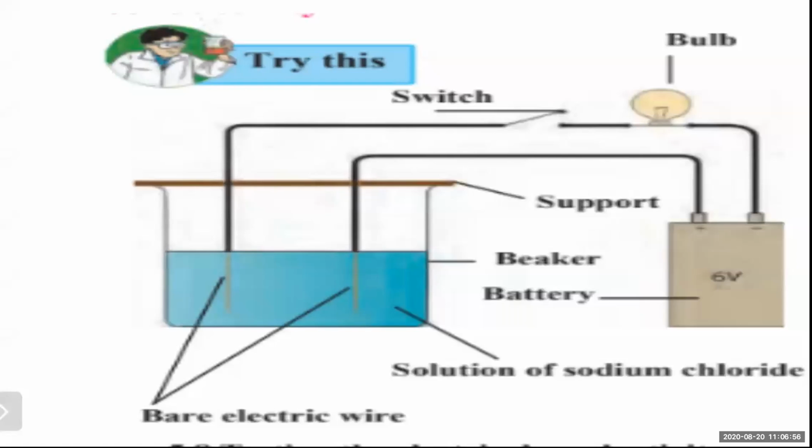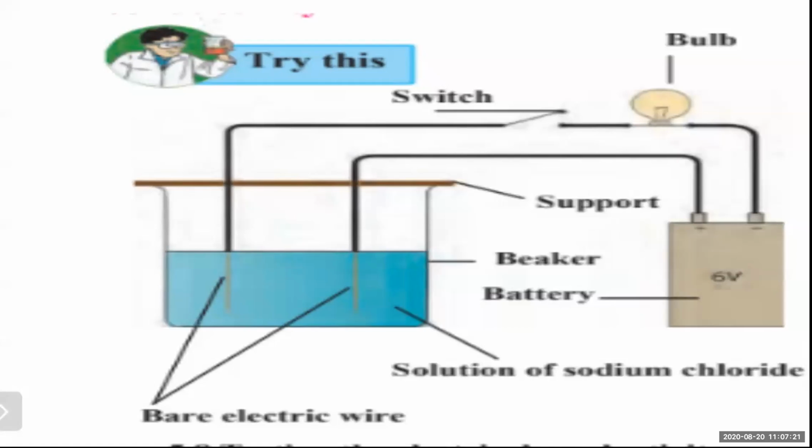The bulb will glow because we have taken sodium chloride, the salt, sodium chloride. The bulb will glow only when electricity passes. Definitely, when the electricity passes, then only the bulb will glow. And this will happen only when the electric circuit is complete.